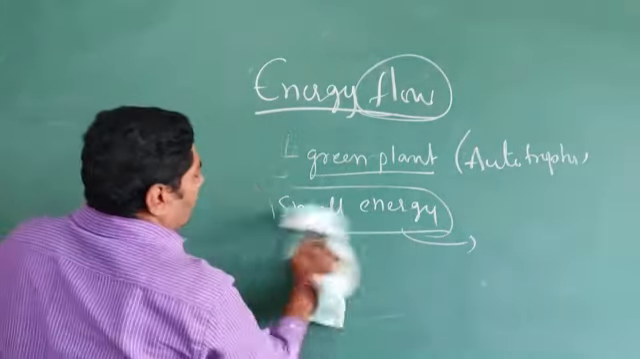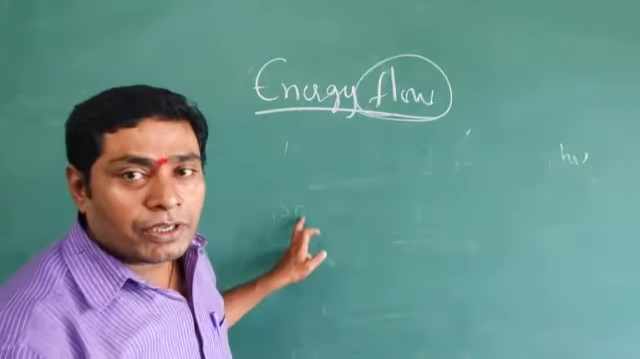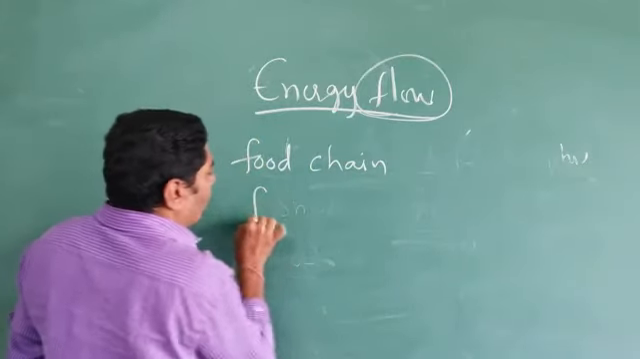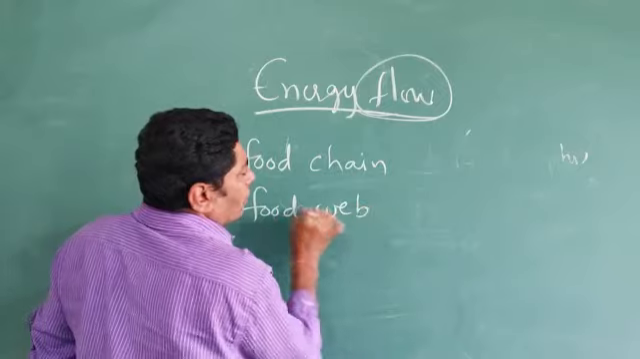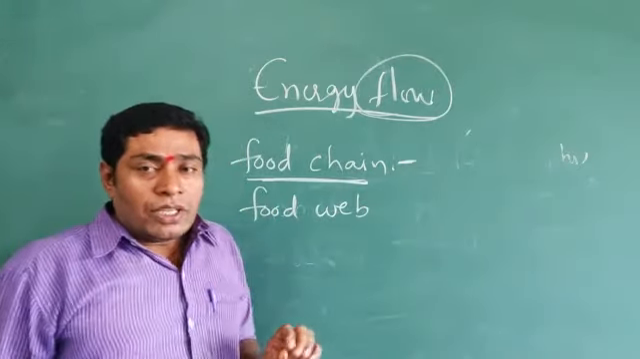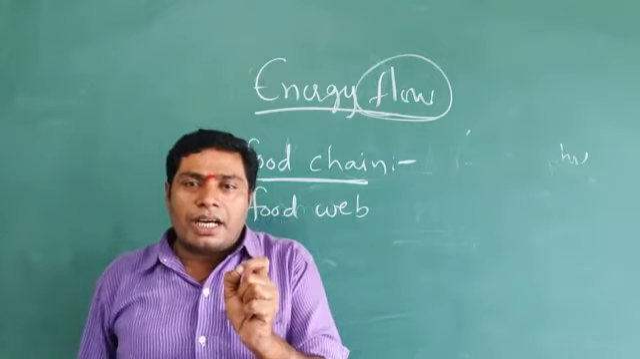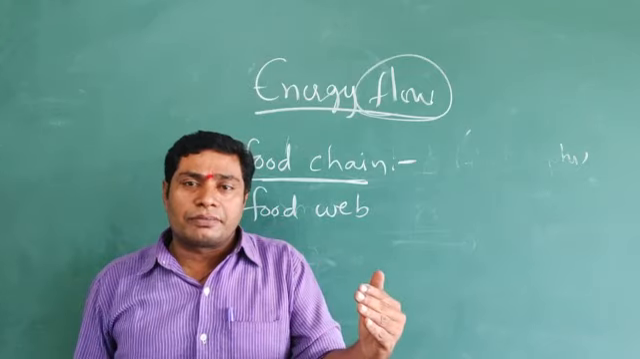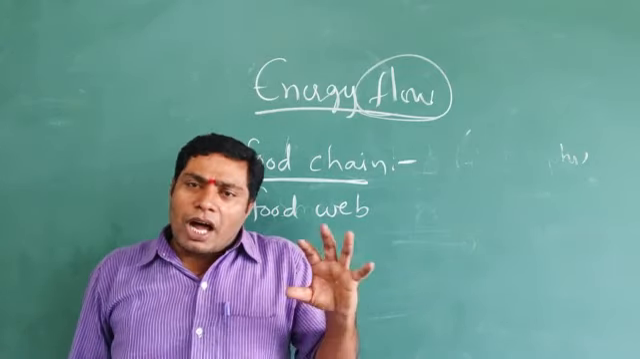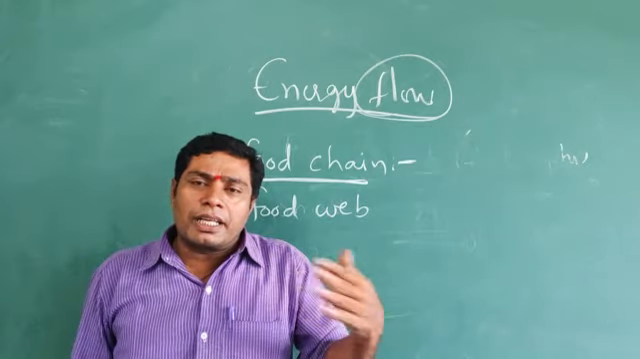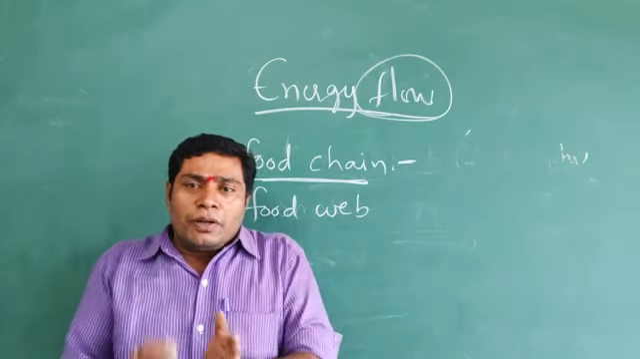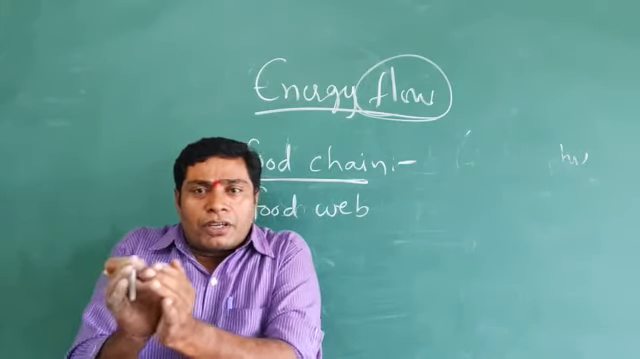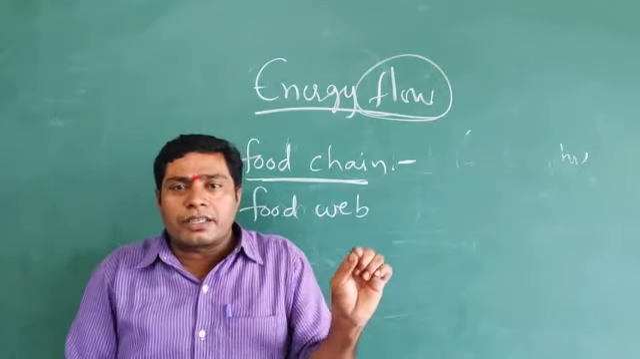The energy flows through the food chain and food web. So what is a food chain? Each and every organism depends on other organisms, and ultimately on the producers, directly or indirectly. The energy flows from one trophic level to another trophic level in a sequential manner, which is known as a food chain.